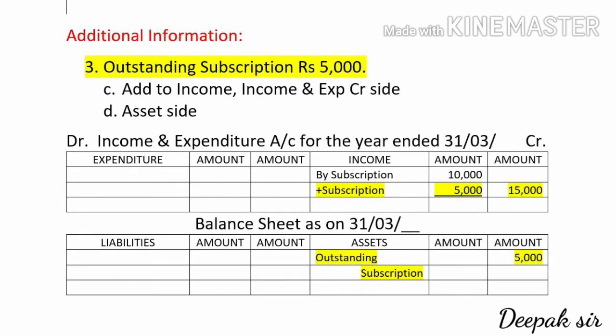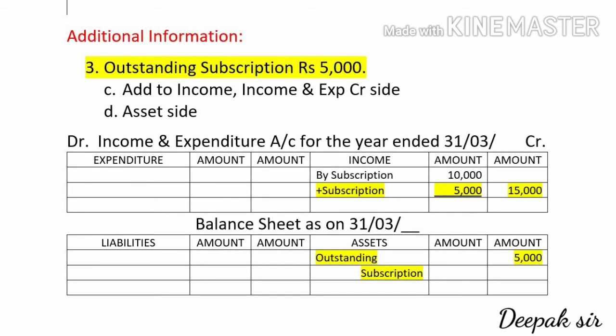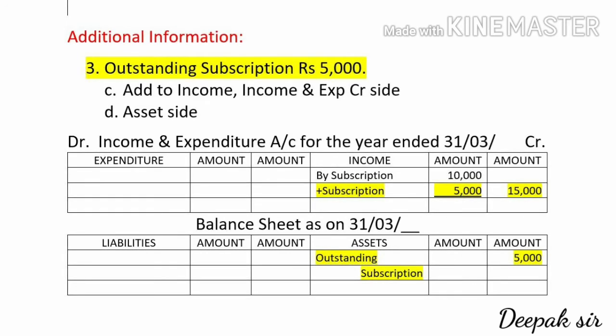Now in this 10,000, adjustment amount is given 5,000 for outstanding subscription. So first effect, we have to add subscription rupees 5,000, and after adding 5,000, the total amount in the outer column will come to 15,000. And since this 5,000 rupees is receivable, so all the amount receivable we are recording on the asset side. So second effect will also be recorded on the asset side. It will be recorded as outstanding subscription, and amount will come 5,000.